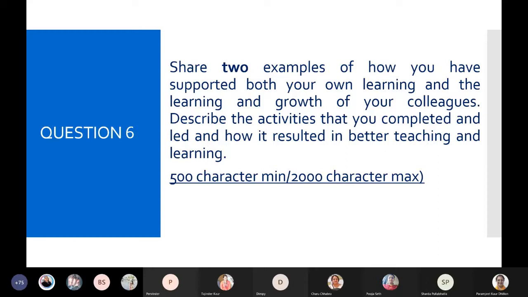And the webinars, the workshops, the regular MI meets which we are attending, we can mention here. We can be specific with some examples and pictures if we have them, and we have to mention the characters as well. So they are asking about 2 examples. For our own learning growth we can mention MCE, MOS, because most of us have done it, and some of us can mention the webinars and the workshops and the MI meets. And for the learning growth of your colleagues, we can mention how we are doing co-presenter duty, and the presenter part we are doing, and how we are discussing a lesson plan and sharing a lesson plan accordingly.